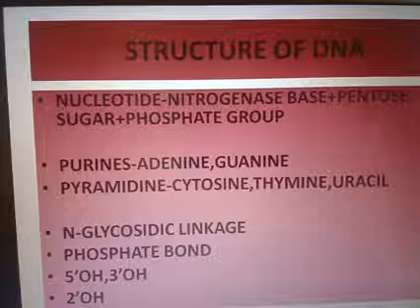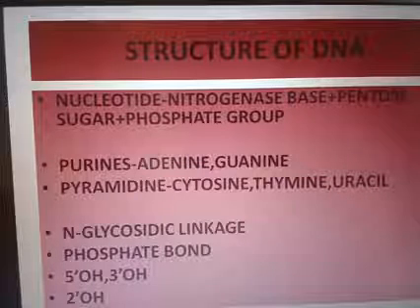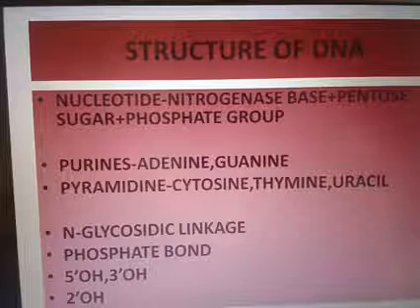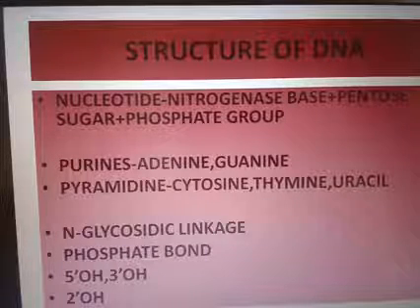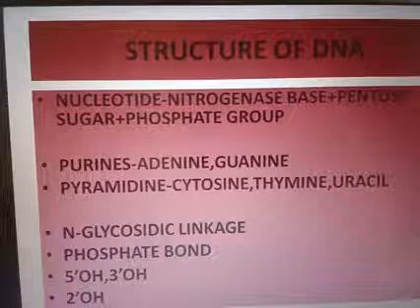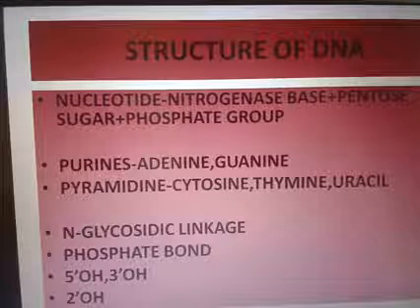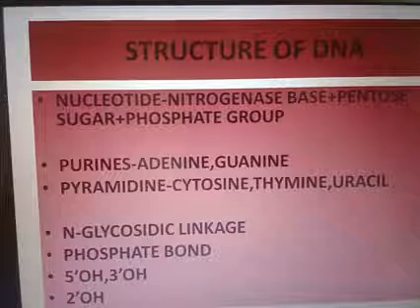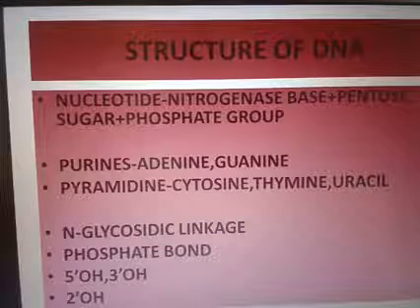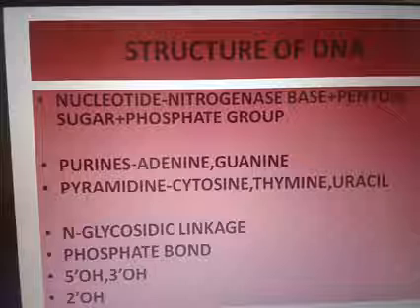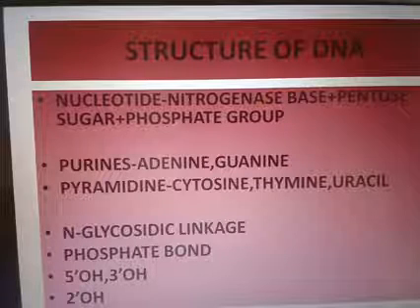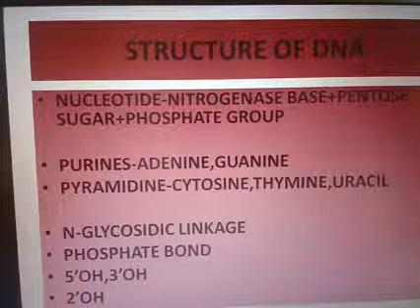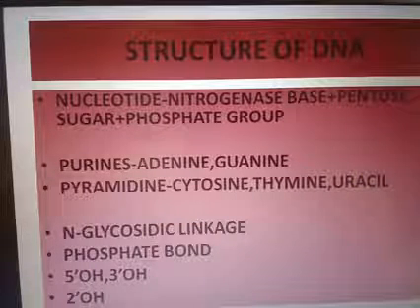So this nitrogenous base is linked to the pentose sugar through an N-glycosidic linkage, and they form a material. What is the name of the material? Nucleoside. When a phosphate group is added to the nucleoside, then the name is nucleotide. So nucleoside plus a phosphate group. So there is a linkage between them. Another bond is there. That bond is phosphodiester bond or phosphate bond. Clear? Phosphodiester bond or phosphate bond.